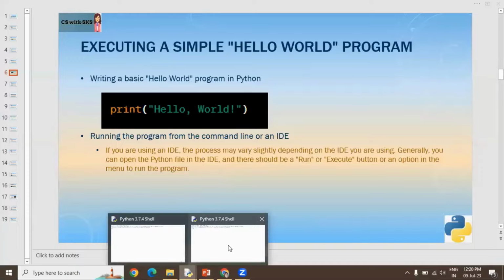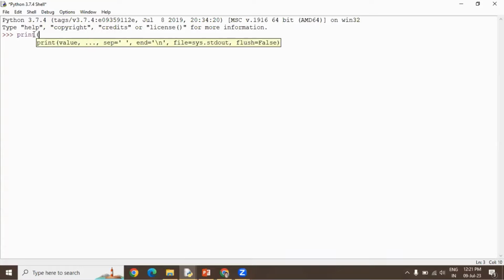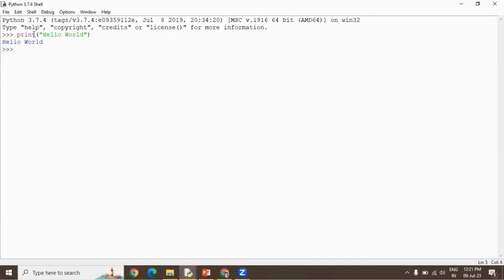So I'll go back to the Python IDLE shell. Here we'll write our first command. Print is a function that is used to display anything on the default output device, which is our monitor. If I have to write hello world, which is the most famous first program in most programming languages, that is what we type. We put print, then parentheses, that means brackets, and inside it in double quotes whatever you want to display as it is. You type it in the double quotes, you press enter, and your output will be displayed.